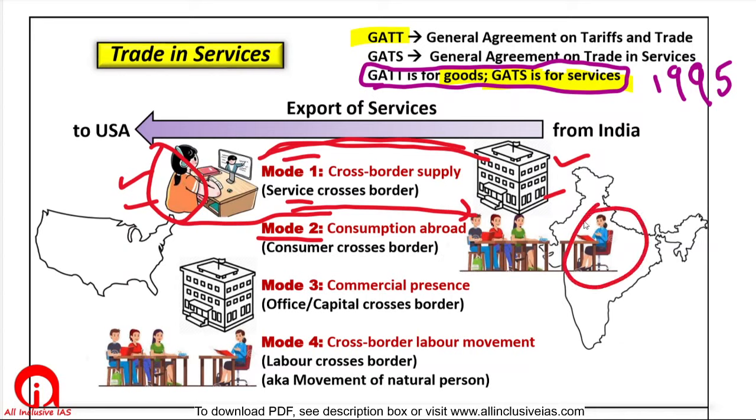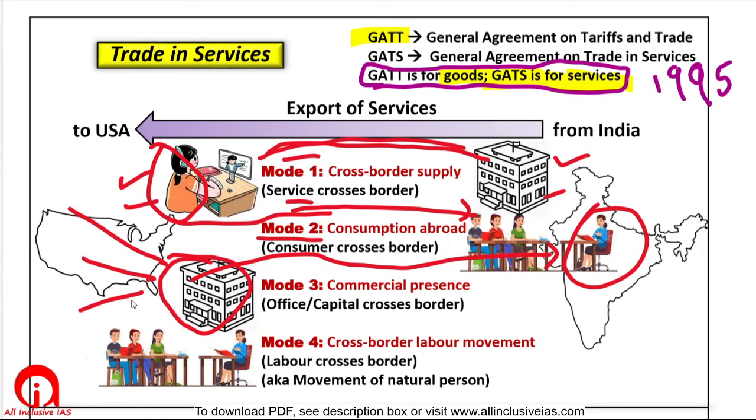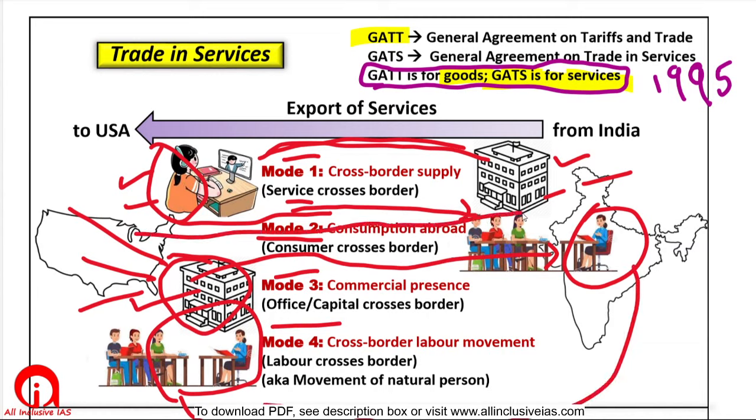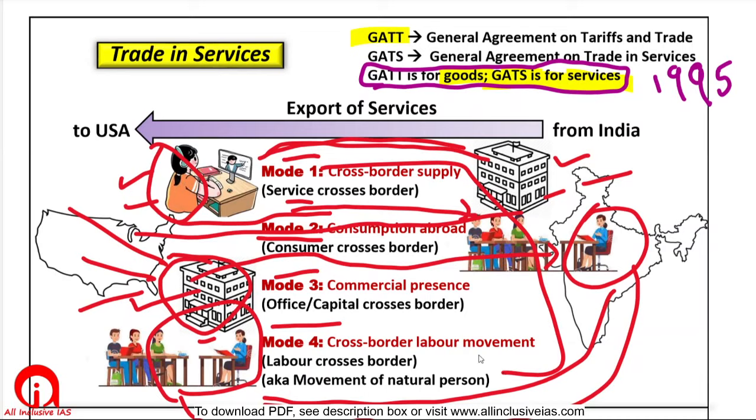Now the Indian IITs will think that so many students are coming from the USA, so we should open an office in the USA. The work of this office will be to attract more students and send them physically to India. So the presence of this office, this commercial presence, means mode 3 supply. And when IIT thinks that we should open a new branch in the USA itself, and our professors will travel there, then we will call it mode 4. Here there is movement of labor. Earlier there was movement of the consumer. Here there is movement of the supplier, of natural persons. These are the 4 modes. So UPSC can simply ask you in a match the following.